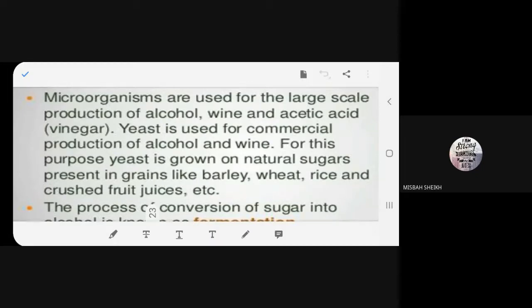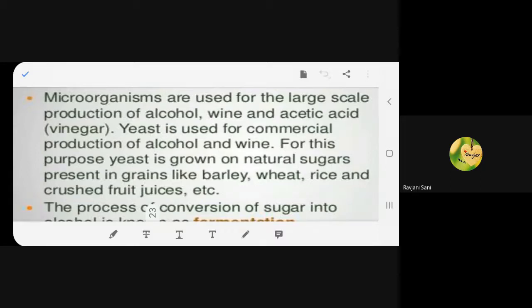Yes, wine you get from the grapes. Where do you get wine, beta? From where do you get wine? We get wine from grapes. Remember that. We have red wine and white wine. So we get wine from grapes. Then we have the acetic acid. I think you are aware of vinegar. You have vinegar at home? Yes or no? Yes, ma'am. All of you are aware of vinegar? So that is acetic acid. If I ask what is the chemical name of vinegar, beta, what will you say? Acetic acid.